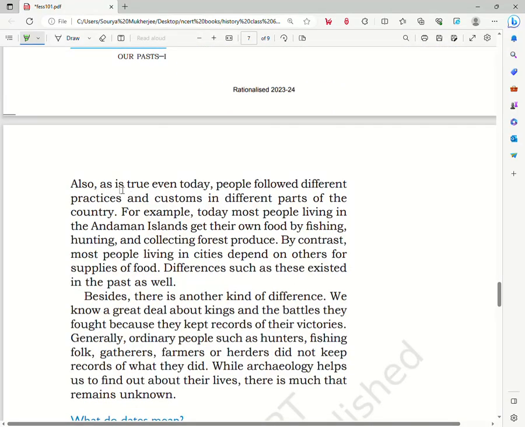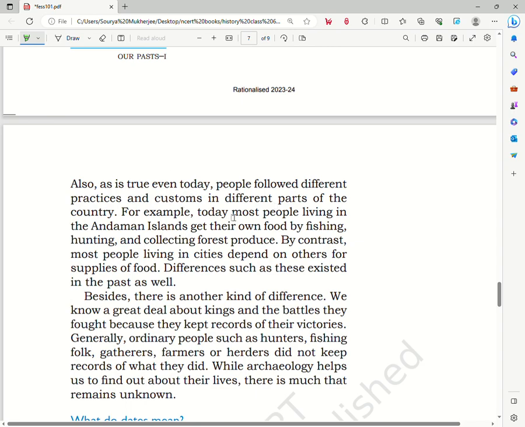Also, as it is true even today, people follow different practices and customs in different parts of the country. So we see that throughout our history there have been certain differences in the culture and the customs that are followed in different parts of the country. So this is true in today's time, and this was also true in the past.